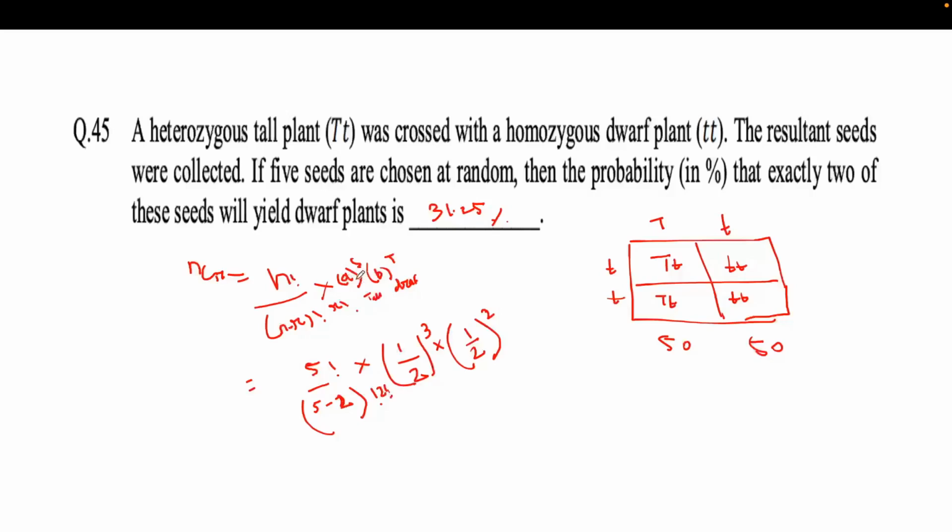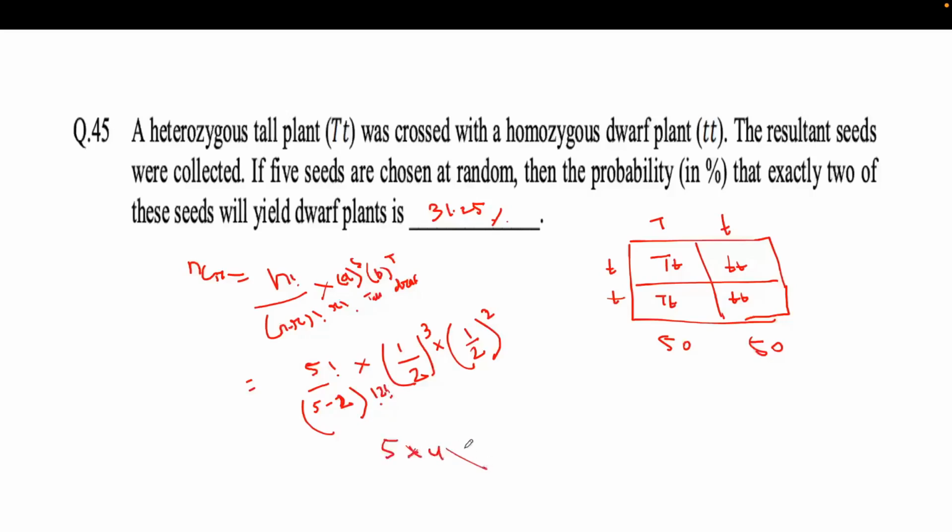Then you have a tall plant event as well as the drop plant event. When you say drop plant, you need two seeds to be drop plants. The probability of a drop plant is 50%, that is 1 by 2, and it should be two seeds. The remaining will be 3, which will be tall plants. So that's why half to the power 3 into half to the power 2. And here 2 drop plants you needed, so there is 5 minus 2. So what will the answer come to?